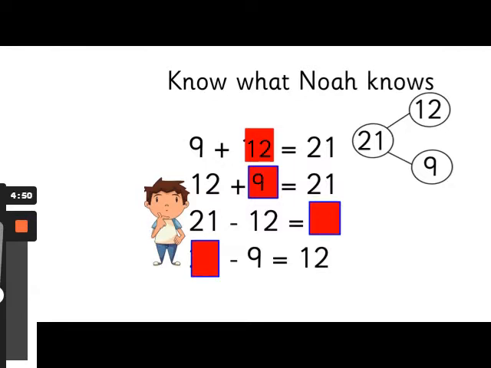Well done, it's 9. 12 add 9 equals 21. The next one is 21 subtract 12 equals something. We need to work out what the answer is. Write down the number sentence and the answer on your piece of paper.